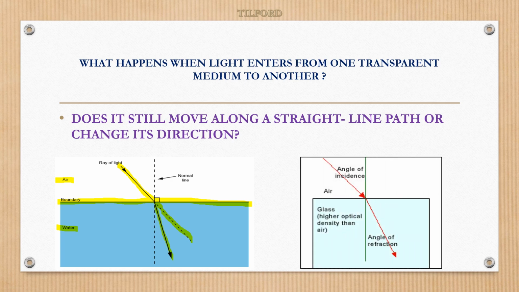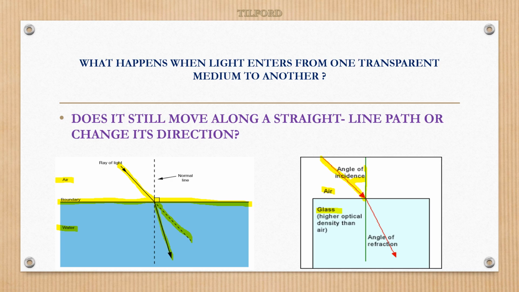One more example, let us see. Here you can see one is the air transparent medium and the second one is glass, another transparent medium. In this case, light is entering from air to glass. This is the incident ray, as we learned in our previous class. And when you draw a perpendicular line at the point of incidence, that is the normal, and the angle between this incident ray and normal is the angle of incidence. Here you can see on the screen the angle of incidence.